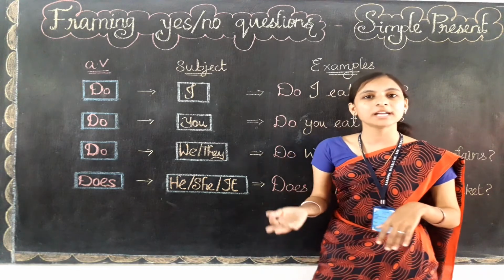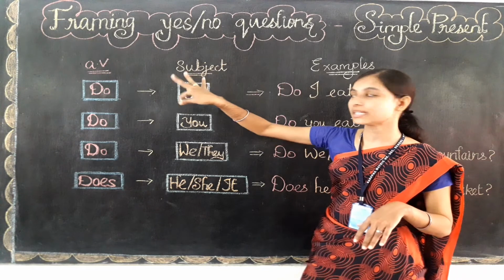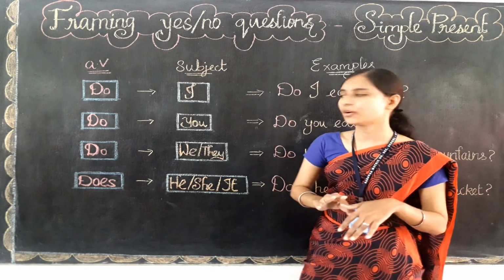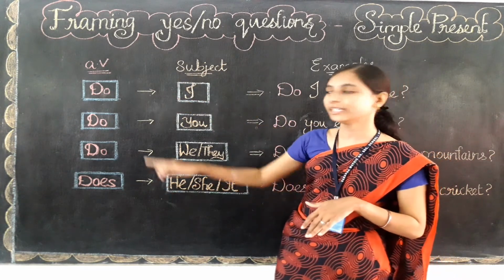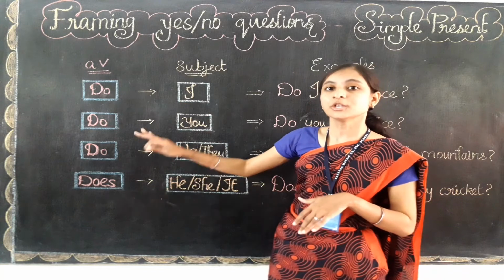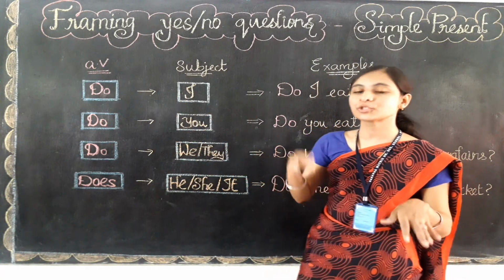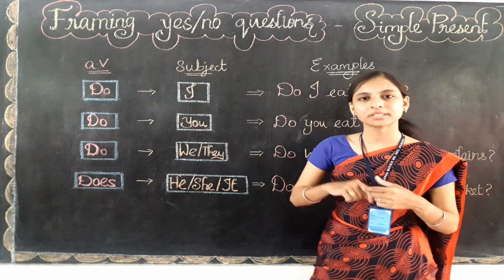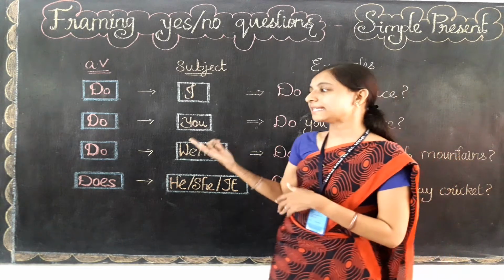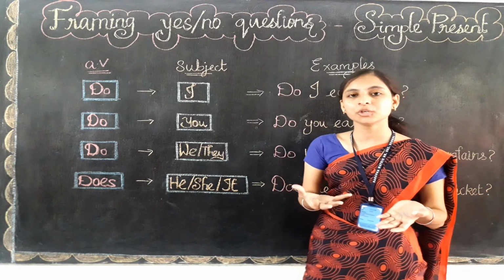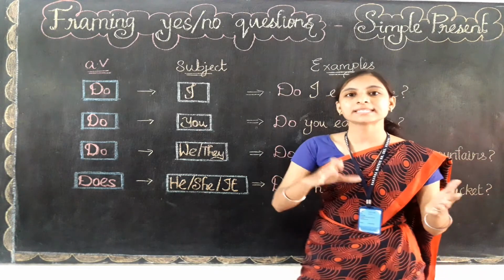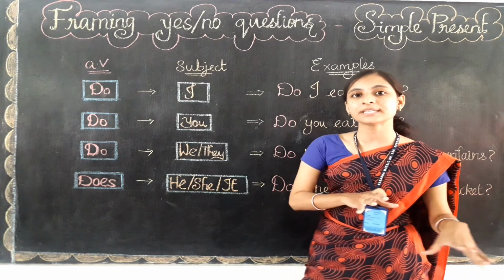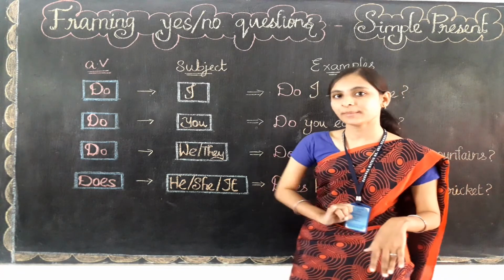Okay, so let's learn about this topic. Here I have written do and also does. To what subjects we need to use do, and to what subjects we need to use does, that is what we are going to learn first. Basically, when you are framing a yes or no question in the simple present, you need to use do family verbs only.